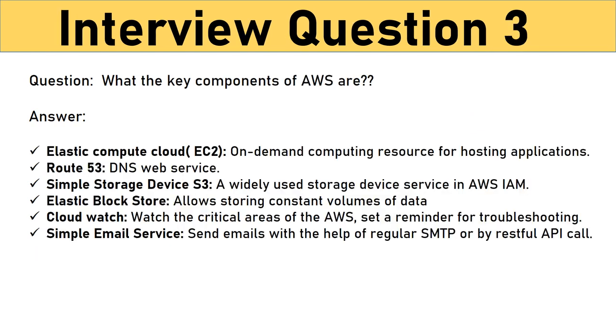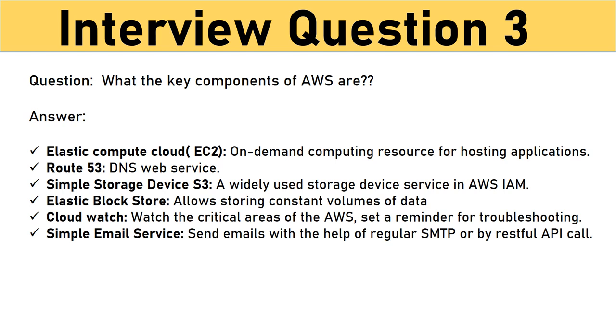Question: what are the key components of AWS? Answer: the key components of AWS are Elastic Compute Cloud, EC2. It acts as an on-demand computing resource for hosting applications. EC2 is very helpful in times of uncertain workloads. Route 53. It's a DNS web service. Simple Storage Service, S3. It is a widely used storage service in AWS. Identity and Access Management.